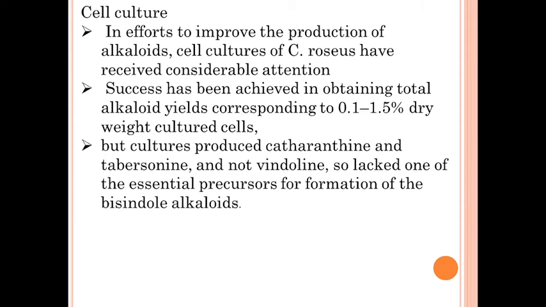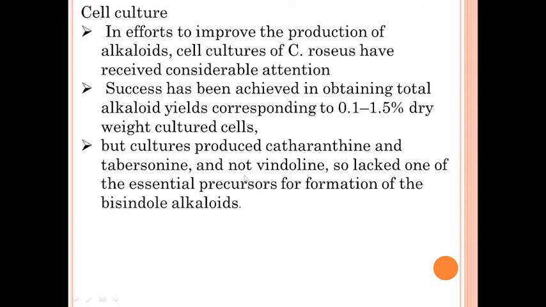Success has been achieved in obtaining total alkaloidal yield corresponding to 0.1 to 1.5% dry weight of cultured cells. So during culture technique there will be an increase in total yield of the alkaloid, but the problem is that the culture produces catharanthine and tabersonine and not vindoline, so it lacks one of the essential precursors for formation of this indole alkaloid, because to produce vincristine or vinblastine it requires coupling of catharanthine with vindoline.